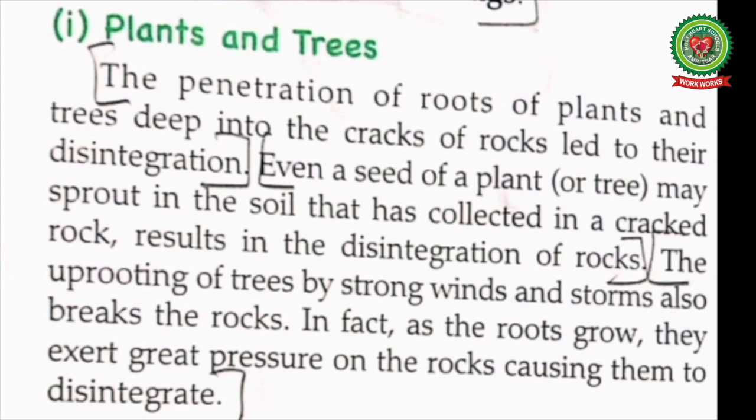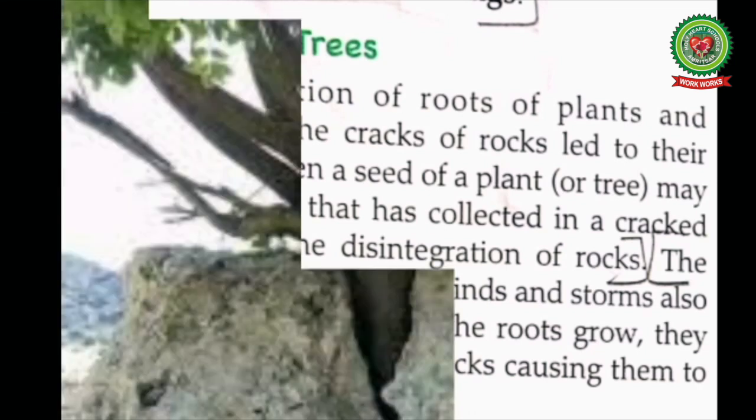The penetration of the roots of the plants and the trees deep into the cracks of the rocks led to their disintegration. Even a seed of a plant or a tree may sprout in the soil that has collected in cracked rock, which results in the disintegration of rocks. The uprooting of trees by the strong winds and storms also breaks the rocks. In fact, as the roots grow, they exert great pressure on the rock, causing them to disintegrate.